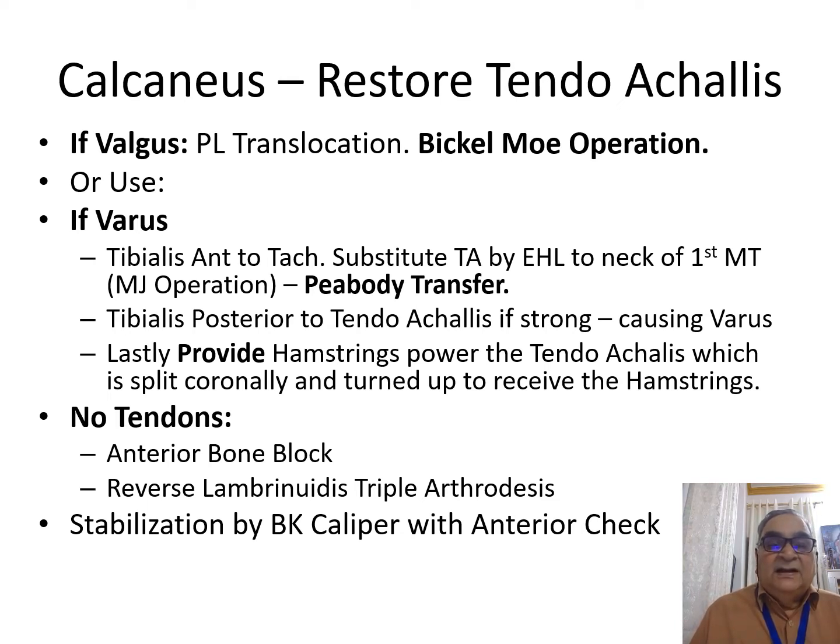If multiple joints are involved, then you can stabilize by a caliper which has an anterior check. Now remember that AC is anterior check, and anterior check is given for calcaneus. Remember it by AC, anterior check for calcaneus.